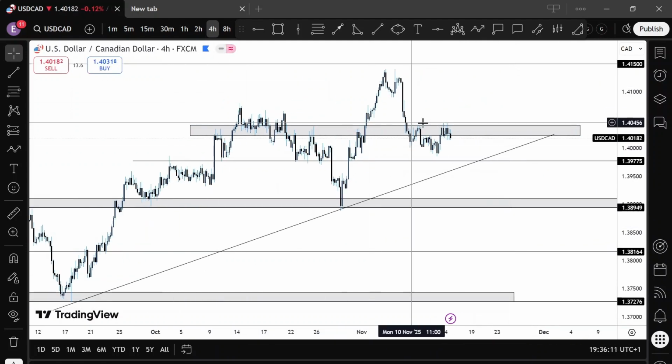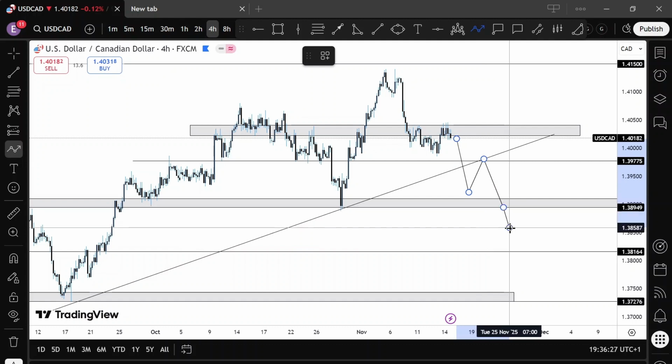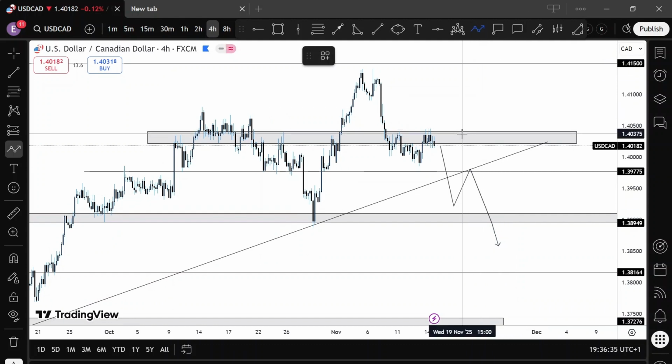USDCAD, it looks like we've created a head and shoulders pattern here. We're rejecting this region. I would just like to see price create a new low, create a higher low, and then let's continue to retest 1.3895 and probably create new lows there. I'll only be interested in buys if we see price above this region here.